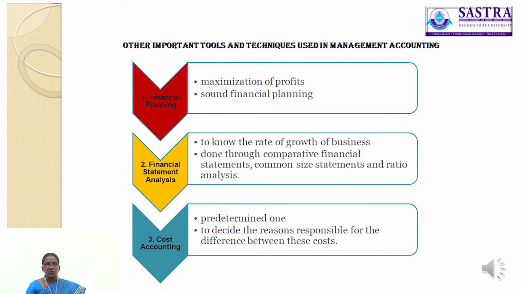This comparison of two costs enables the management to decide the reasons responsible for the difference between these costs.